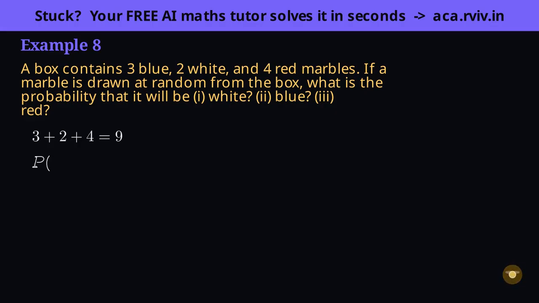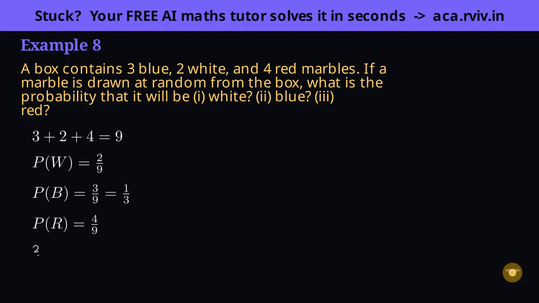Part 1 wants white. There are 2 white marbles, so 2 favorable out of the 9 total, 2 ninths. Part 2 wants blue. 3 blue out of 9, and since 3 divides into 9, that neatly reduces to 1/3. Part 3 wants red. 4 red out of 9, 4 ninths, which won't reduce, and that's fine.